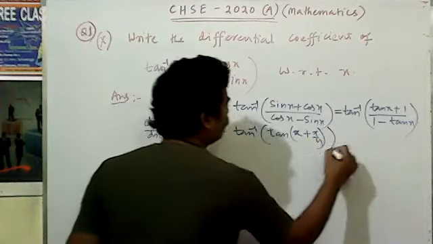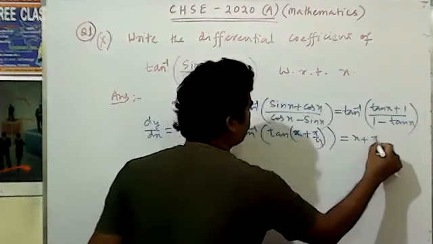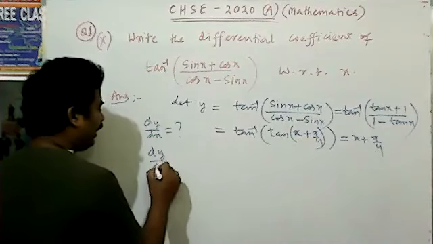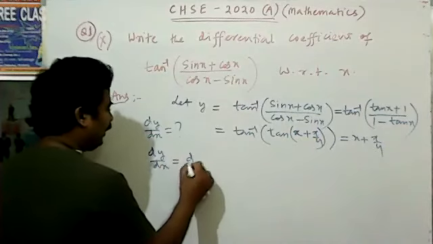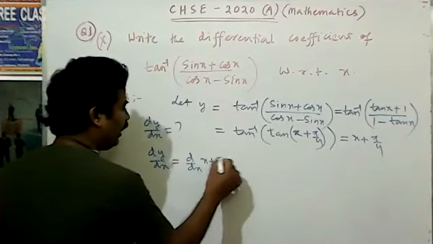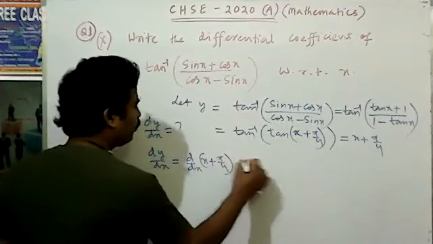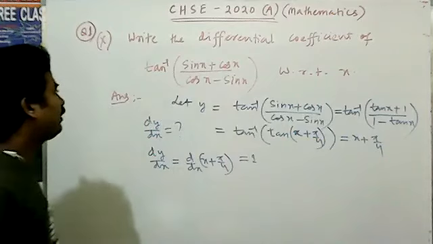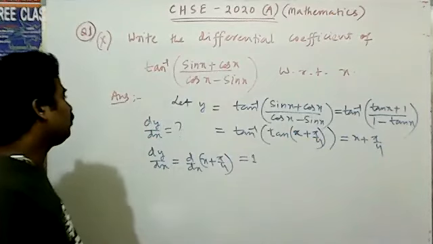So the value comes x plus pi by 4. So dy by dx is equal to d by dx of (x plus pi by 4), which is equal to 1. So this result comes equal to 1.